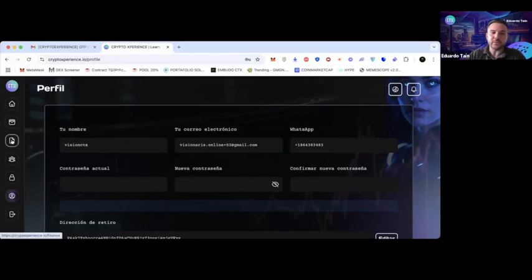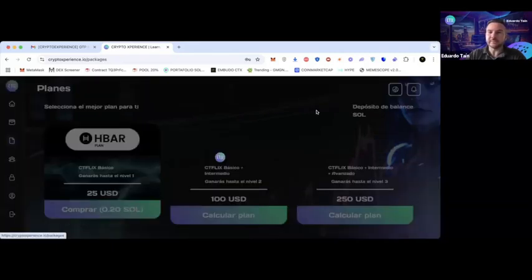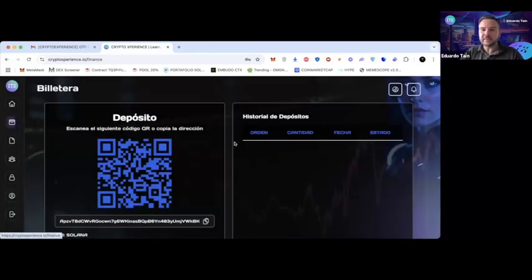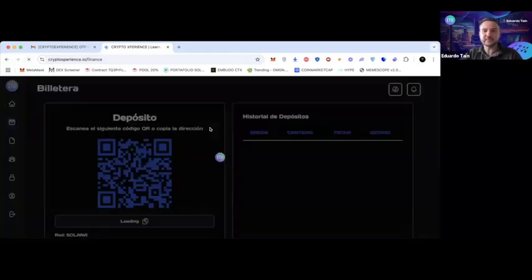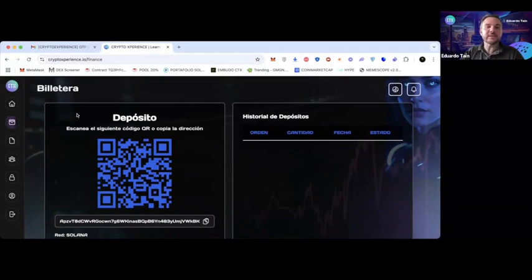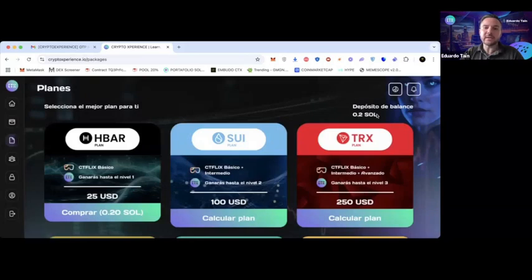If we go here, where it says plans, you see that the deposit already appears here. You have two ways to verify when you fund the account: in plans, here in balance deposit, and also in the second button after the little house. Let's refresh the page here. We update. Let's see if it already appears. Well, here it seems it doesn't appear. That's why it's very important to verify. It's good that I already checked here and here.